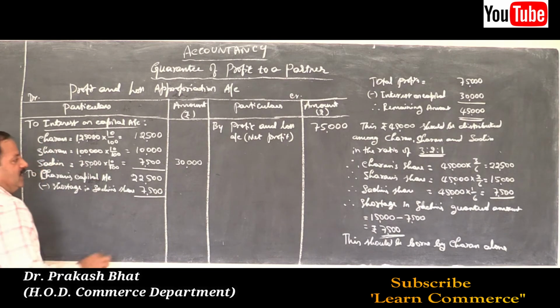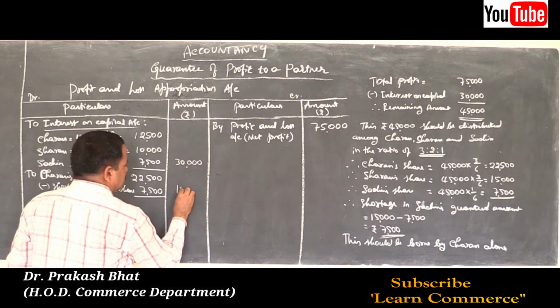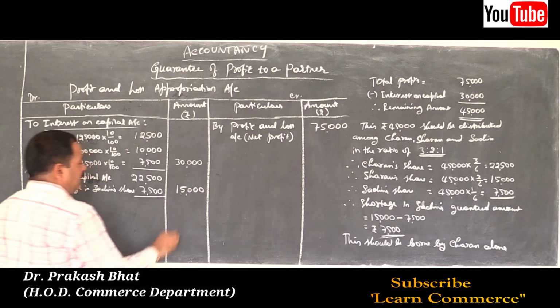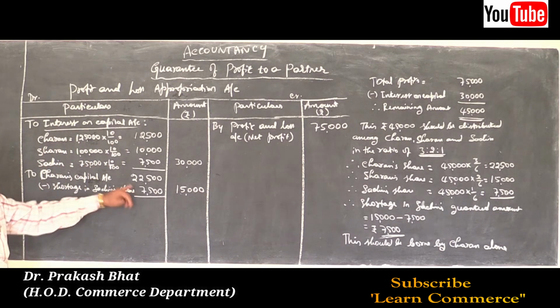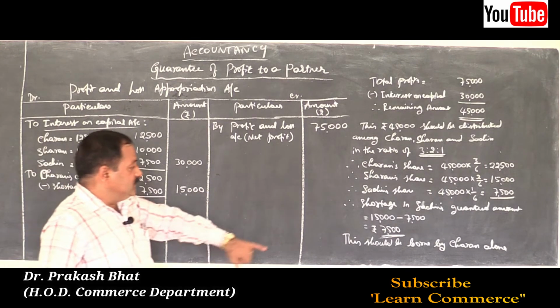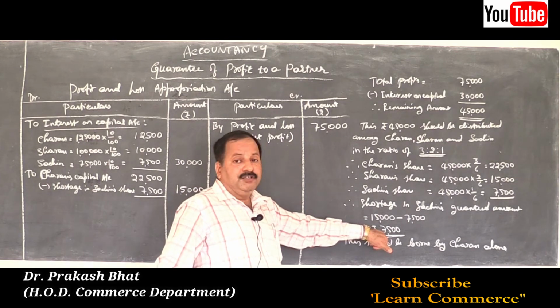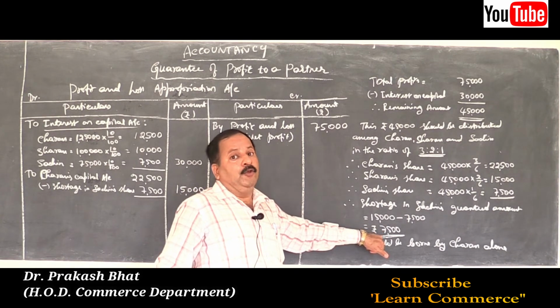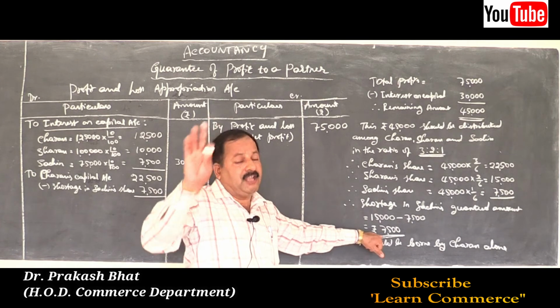Deduct this, you will have 15,000, that is the guaranteed amount. The shortage in Sachin's account should be borne by Charan alone, because the guarantee was given by Charan alone.